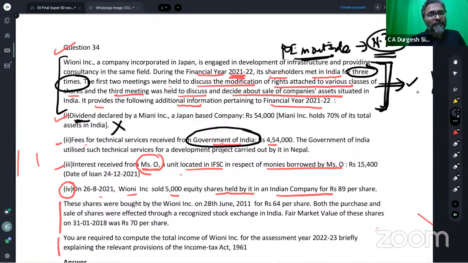Now, this has been received. Students, there is a lot of dispute on this word received. Received and earned have different meanings and connotations. I'll let you know what they are, don't worry about that. But the fees for technical services received from the Government of India is Rupees 4,54,000. The Government of India utilized such technical services for a development project which they want to do in Nepal, outside India.